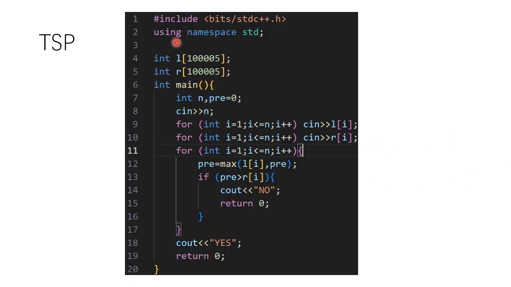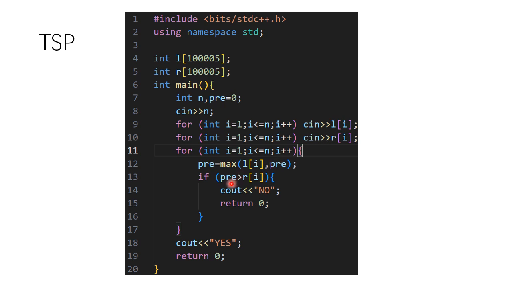And here's the code. We have arrays L and R to store the data. Like here, we read in all the data. And then we use a for loop, and pre means how many tomatoes you sold yesterday. So the number of tomatoes you sell today is the at-least value you need to sell, or what you sold yesterday.